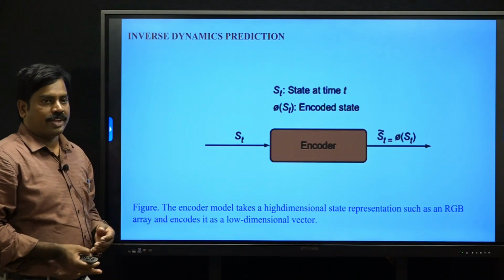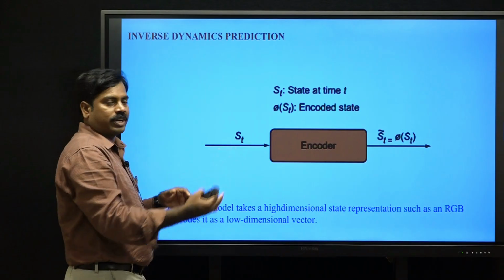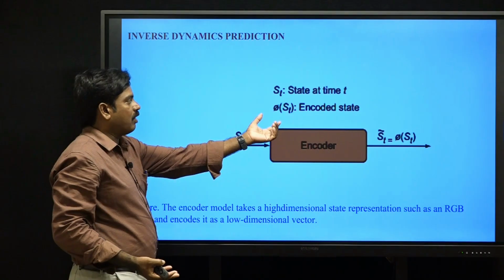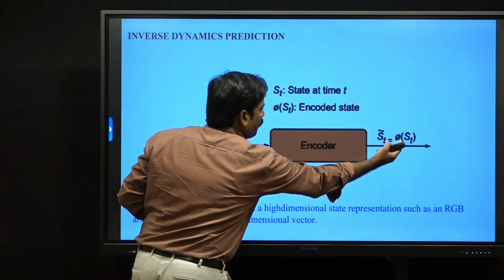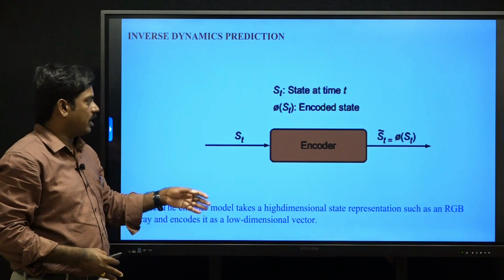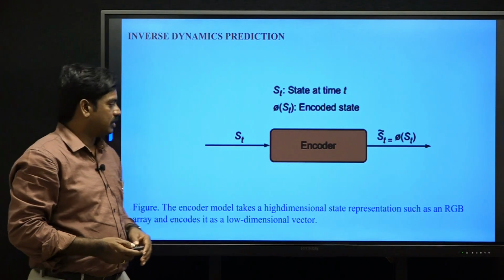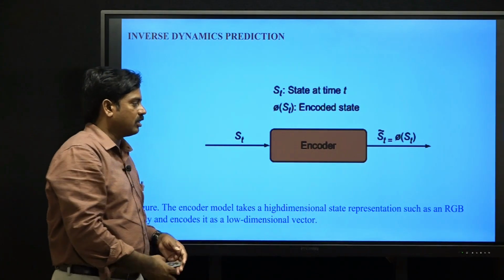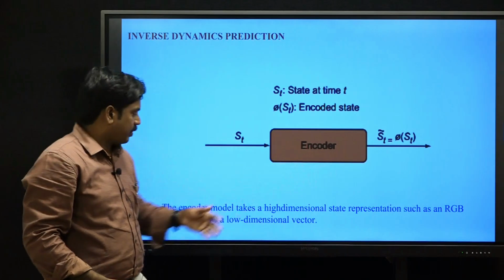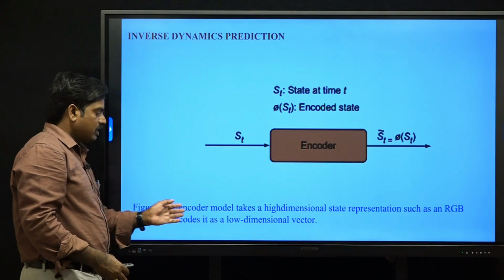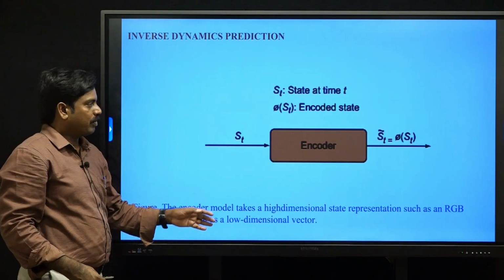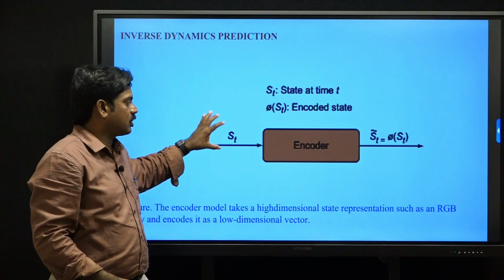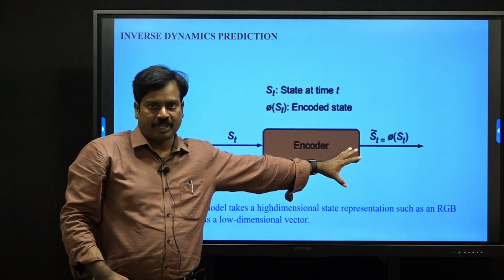Next one is the encoder. The encoder converts the state into encoded states. The encoder model is phi of st, and after applying the encoder we get phi of st, the encoded state. The encoder module takes the high dimensional state representation, such as the RGB representation of the state, and encodes it as a low dimensional vector. The encoder is a translation from the high dimensional state into a low dimensional representation of the state.